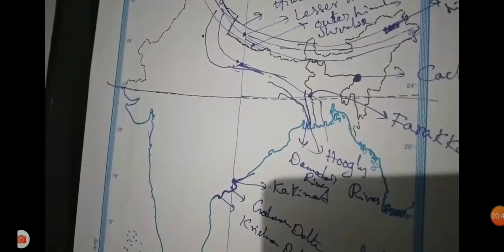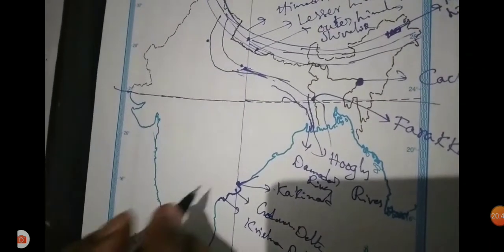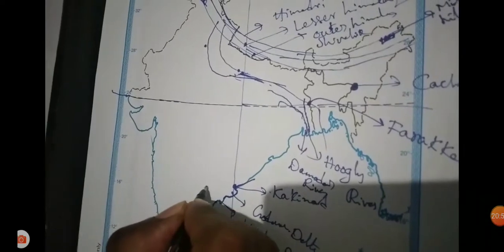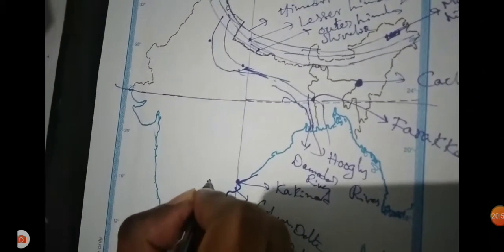Mahadev Hills we have identified already. Nallamalla Hills, part of the Eastern Ghats.